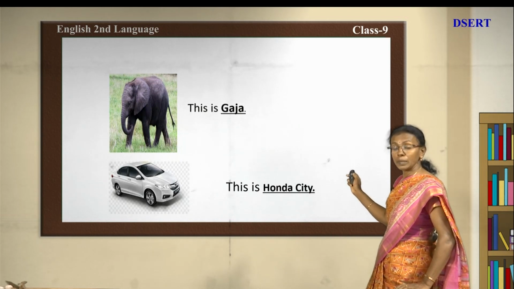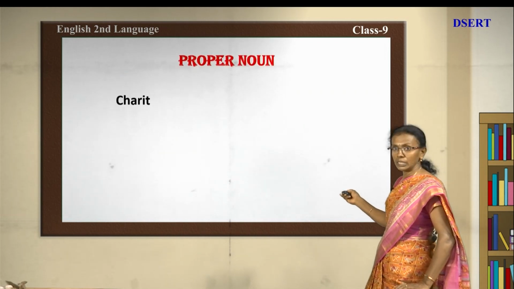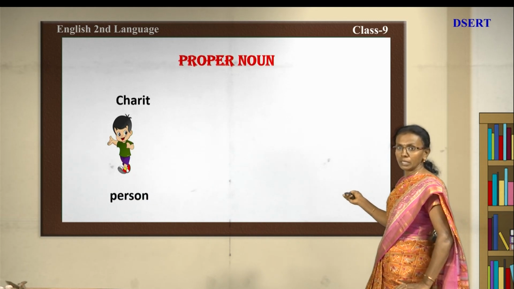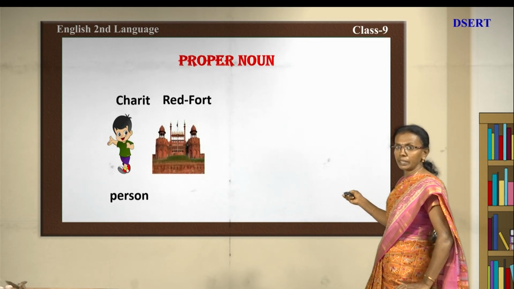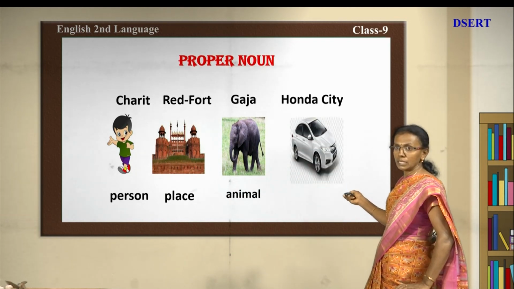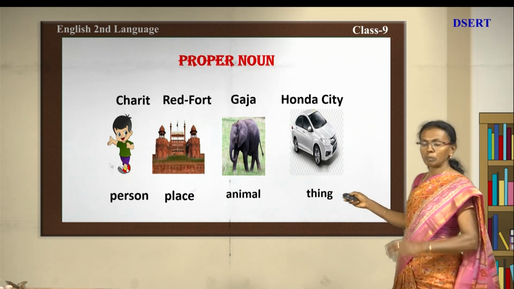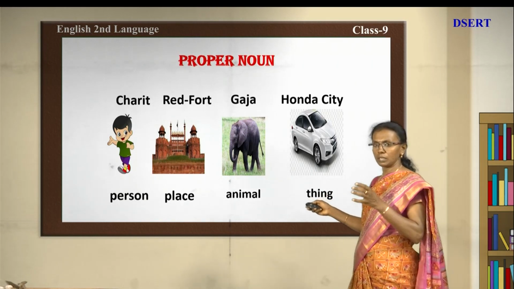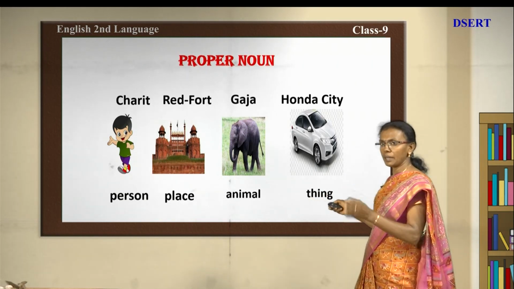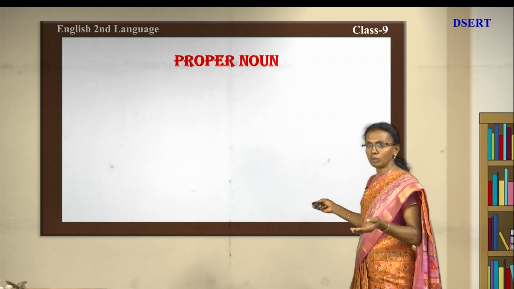So, it is specified, in proper. So, we call them proper nouns. See now Charit, a person, is a proper noun. And now Red Fort, we named that and it is specified as a place. And Gaja, we named that animal. Okay, Gaja, and Honda City, we named that car. So, now they all became proper nouns. If we specifically give names to that particular thing, person, place or animal, that becomes a proper noun, otherwise it will be a common noun. Okay.